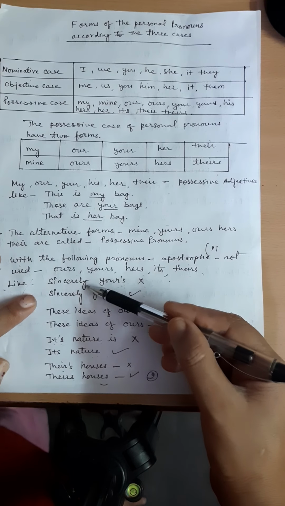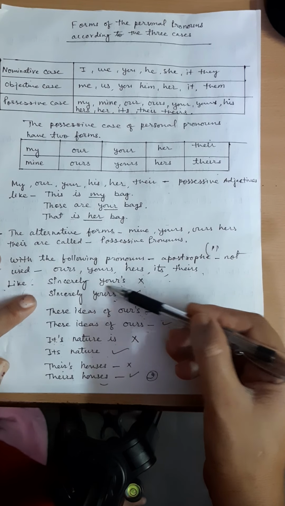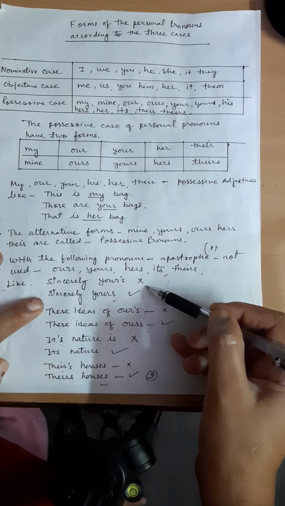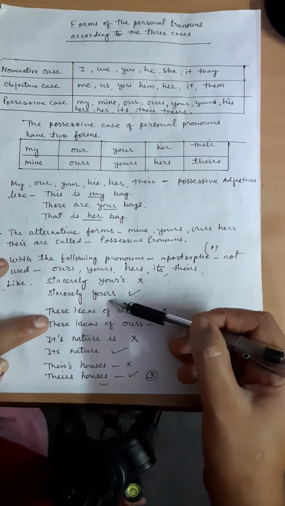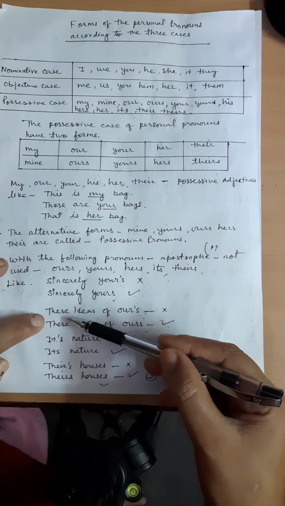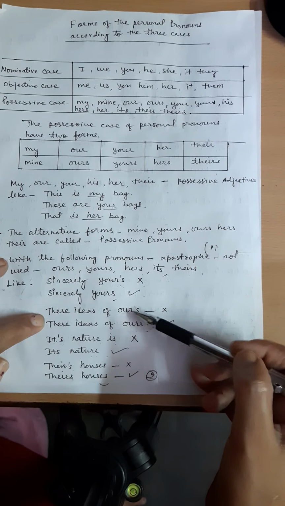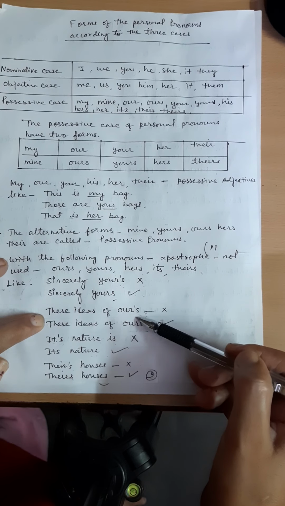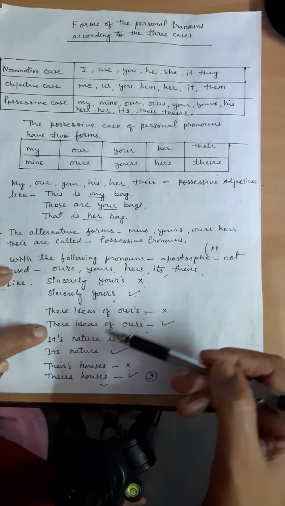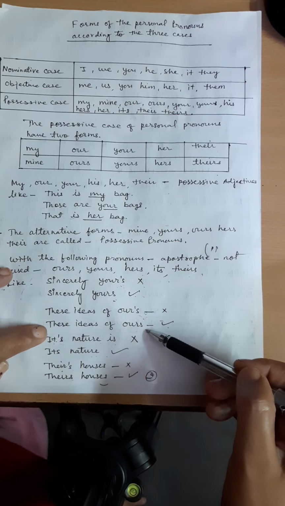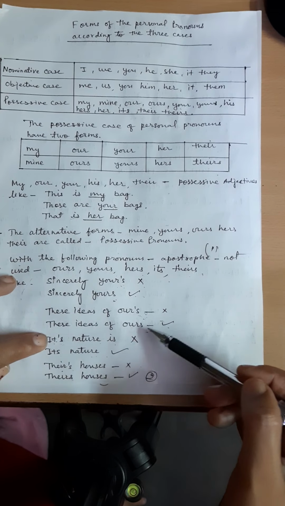Like "sincerely yours" with an apostrophe is incorrect use. "Sincerely yours" without apostrophe is the correct use. "These ideas of ours" with apostrophe is wrong use, incorrect use. "These ideas of ours" is correct use.